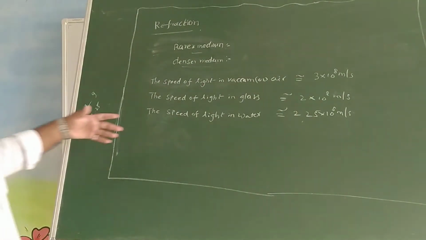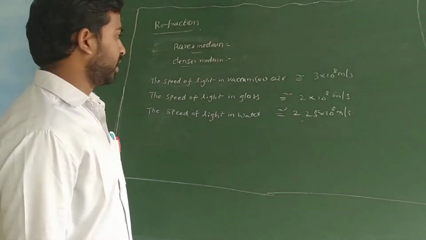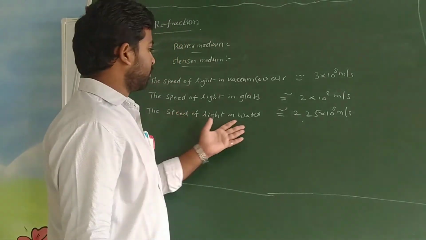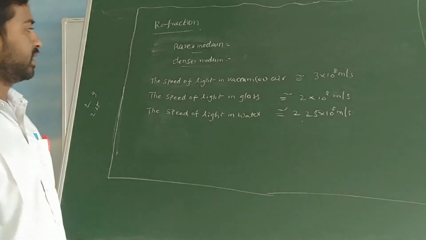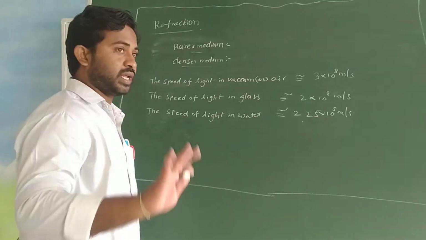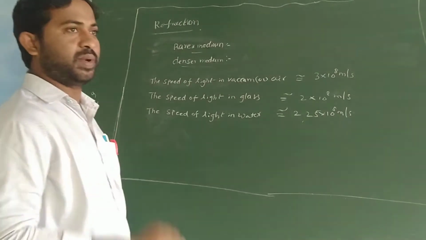These are the constant values. Just remember: speed of light in vacuum or air, 3 into 10 raised to 8; speed of light in glass, 2 into 10 raised to 8; and speed of light in water, 2.25 into 10 raised to 8 meter per second. Now I want to define rarer and denser medium.